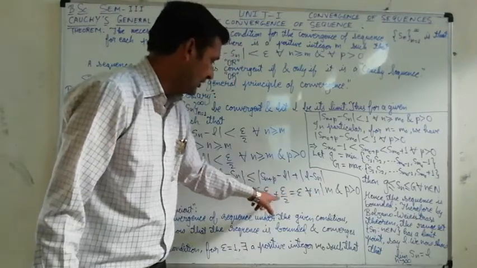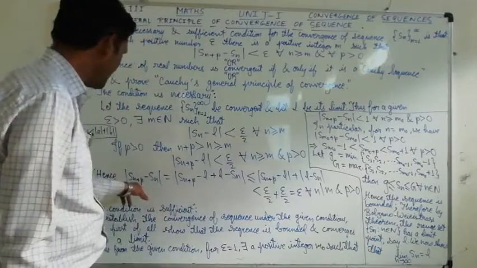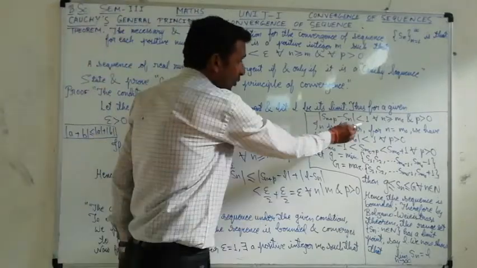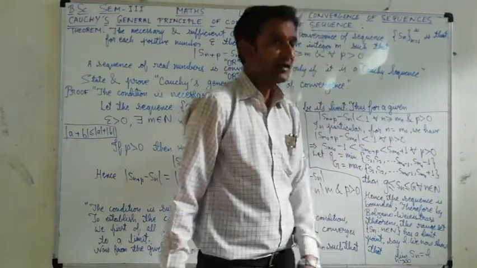We have proved here, but in place of epsilon we are taking 1, so |Sn+p − Sn| is less than 1 for all n greater than or equal to m0 and p greater than 0.